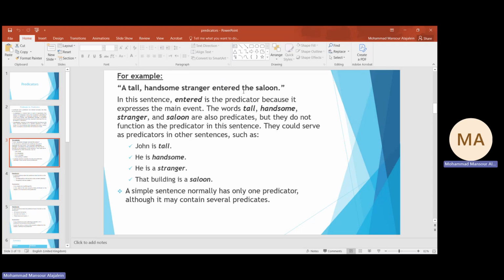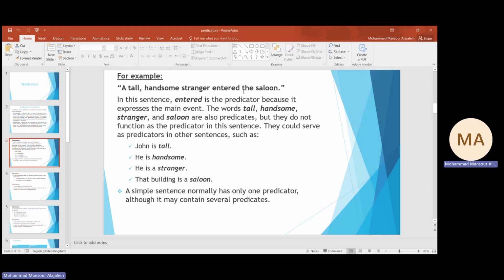But if we want to say that the words tall and handsome, which are adjectives, or even the word saloon, which is a noun, can act like predicators, they do so in different sentences. Like when we say John is tall, tall here is a predicator. He is handsome, and handsome here also is a predicator.